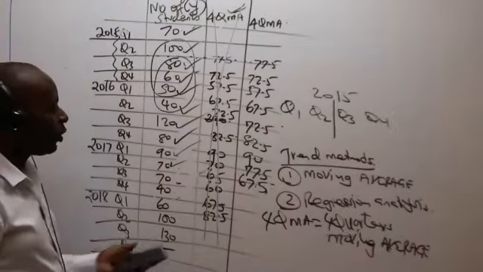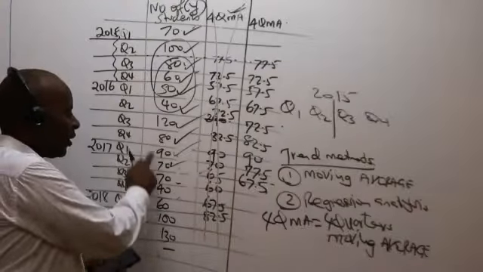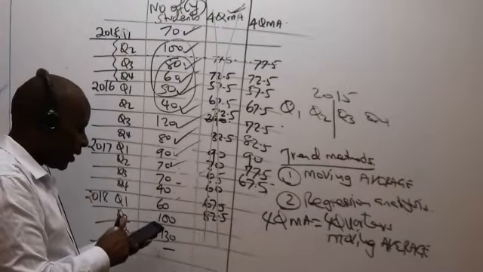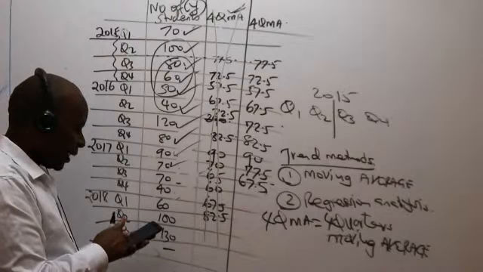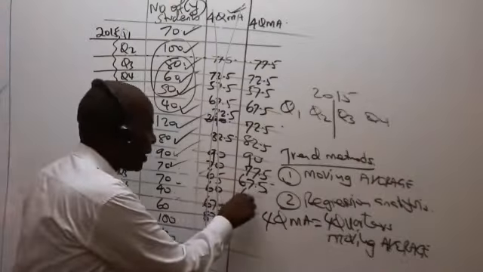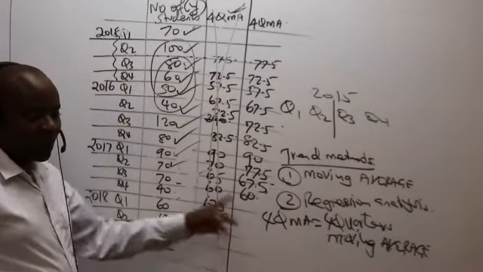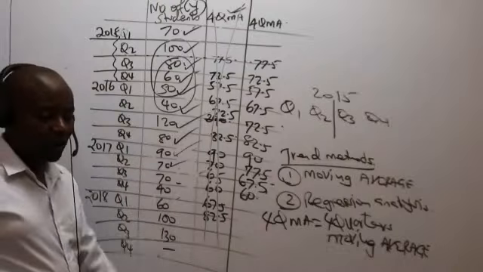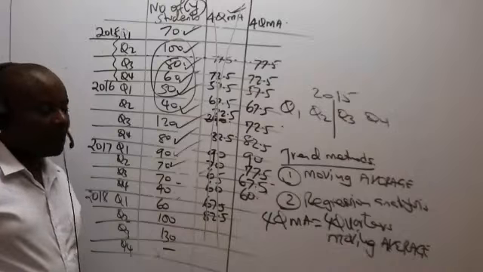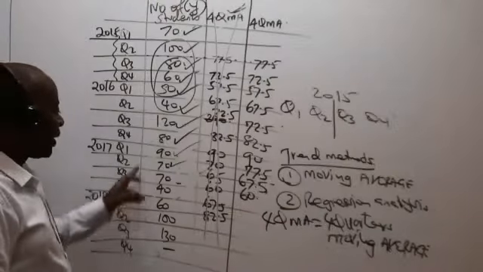So remember, for us to have gotten this 67.5, we took 90 plus 70 plus 70 plus 40. In this case, the next one will be 70 plus 70 plus 40 plus 60 divided by 4. What figure am I getting? I'm getting 60. Is there somebody who is able to get that 60? Correct or wrong? Thank you very much. So in this case, that has been ticked.